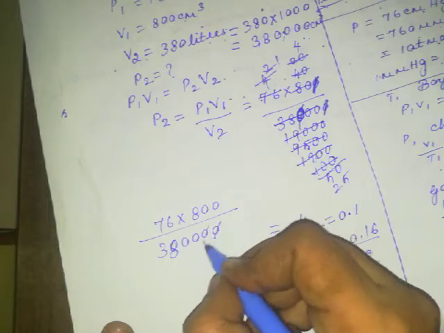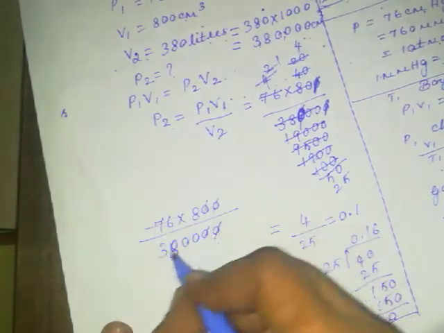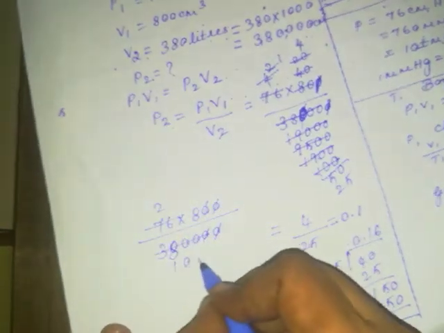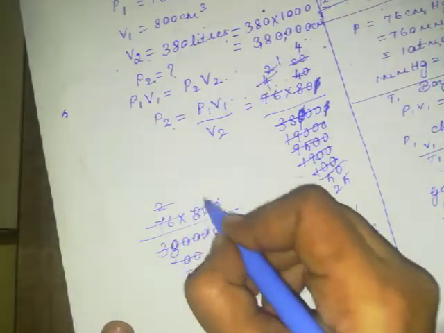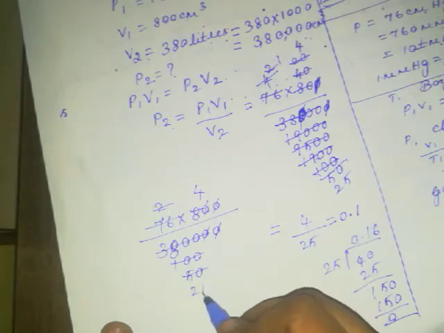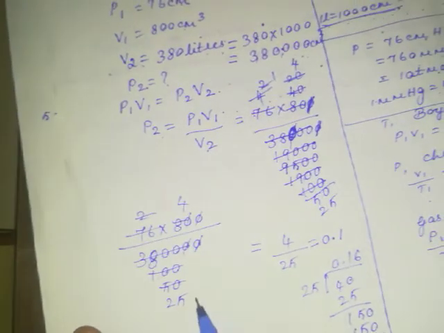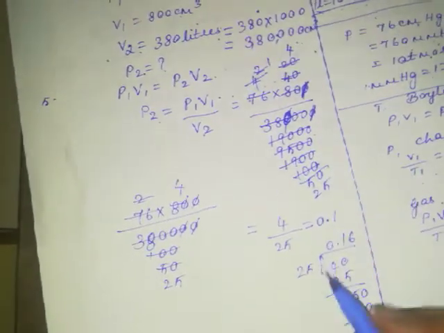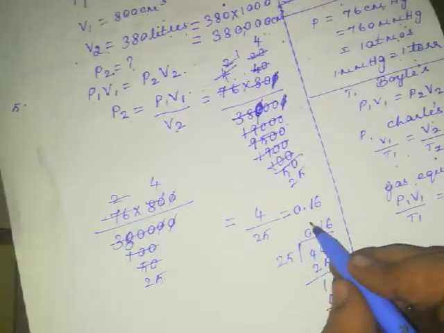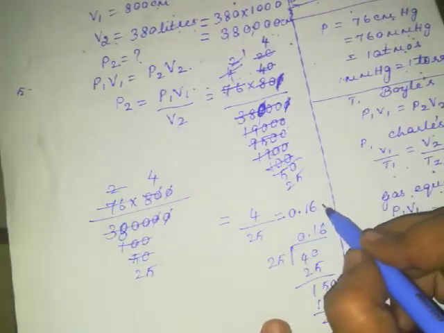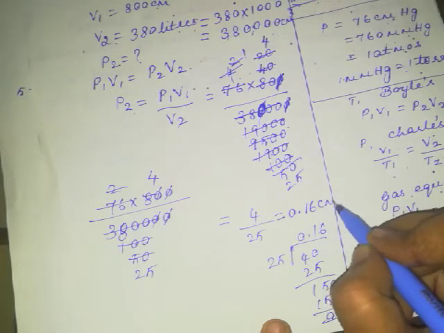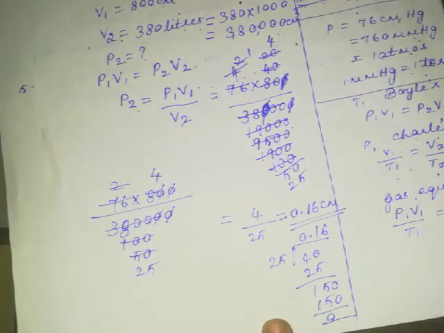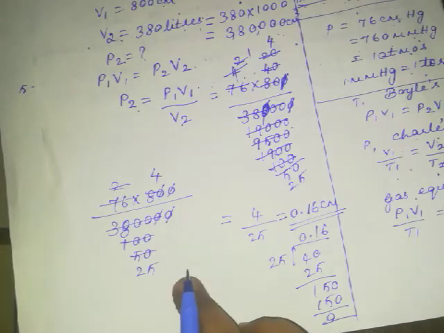So this 0 you can cancel it, and this will go to 100, then 50. This is 2 tables, so 4 by 20, either by using this way or this way. Anyway, the final answer is 0.16. What is the unit? So the unit is going to be centimeter pressure. So this is the value which you are getting for the first one. So please be careful in substituting the values.